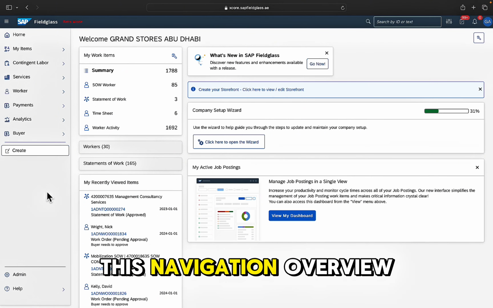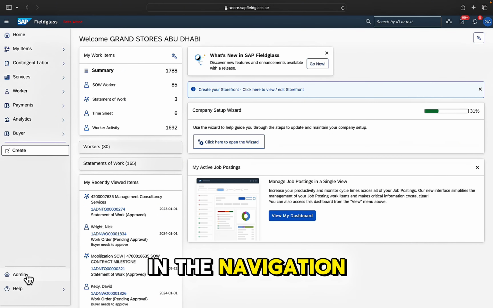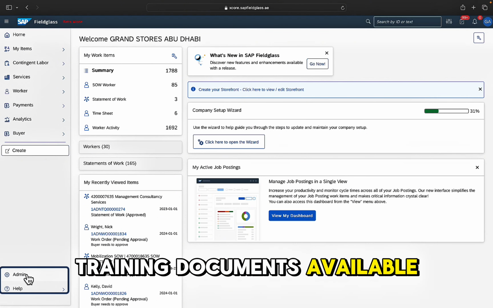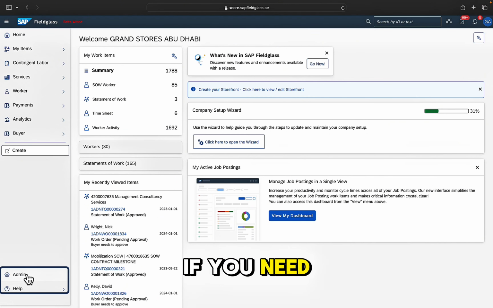Let's continue with this navigation overview. In the navigation page, on the left-hand side, you're also able to see here the admin section. Once you click into this, it will take you into some of the admin configuration features available to you within the supplier account. One of these items is to add new users. From here, you're able to add a new user and link them to your user account in Ariba. There are specific training documents available to you for this in the Supplier Hub if you need a step-by-step instruction on how to add new users.